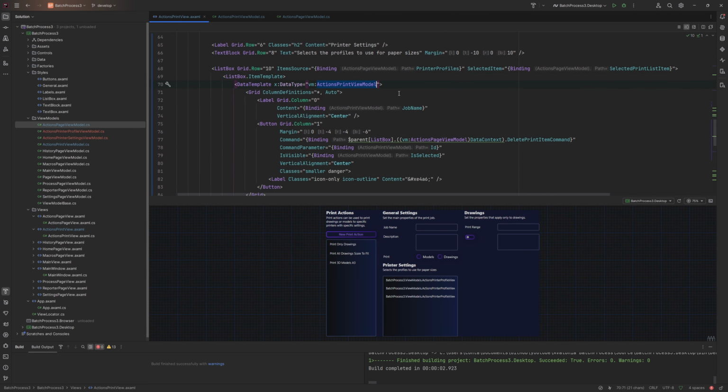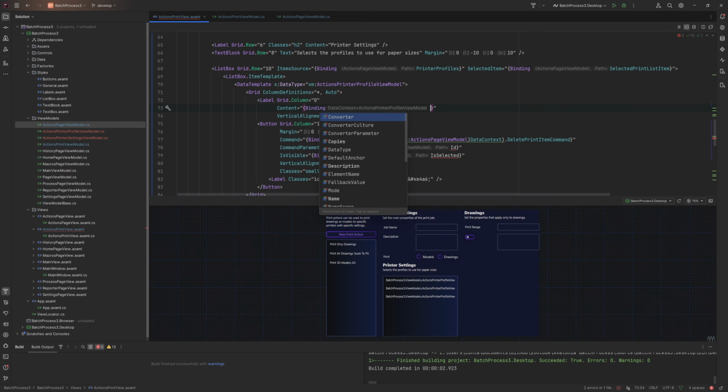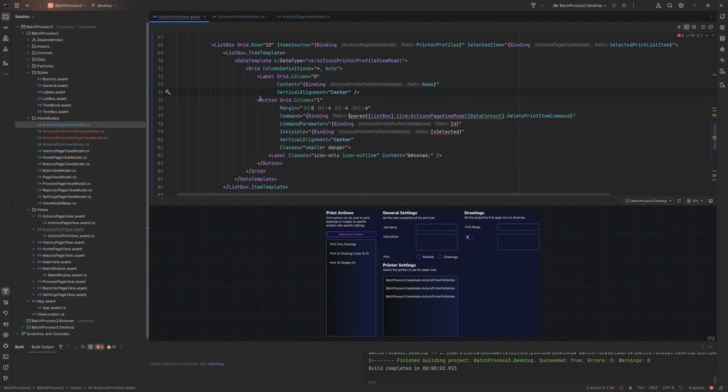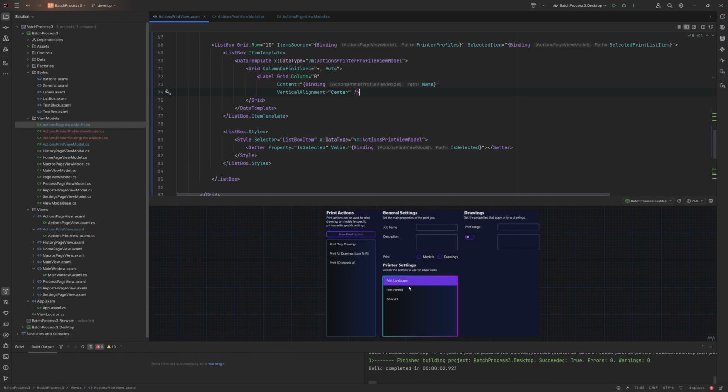And then the template here, it's not actions print view model now. It's actions print profile view model. And then in the label, we can change this to name. We won't have a button yet because we'll probably have a separate page for managing these. So we'll get rid of the button. And you can see there's our list at the minute with just names in.